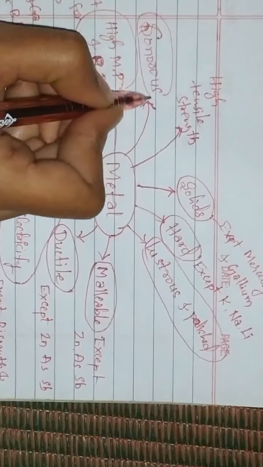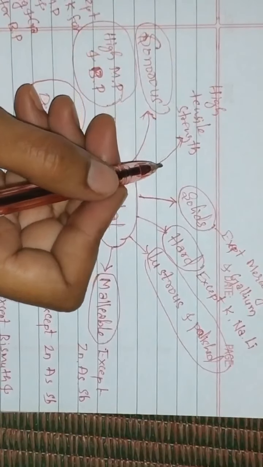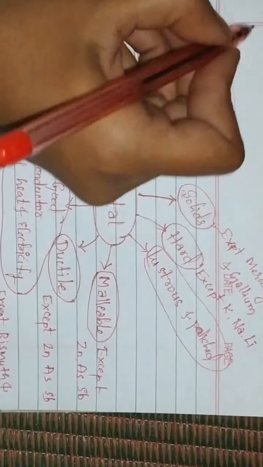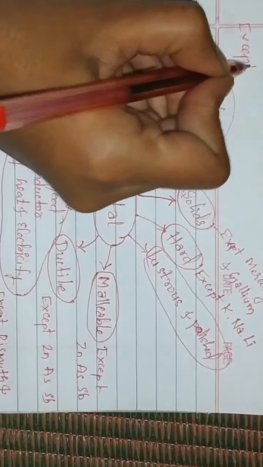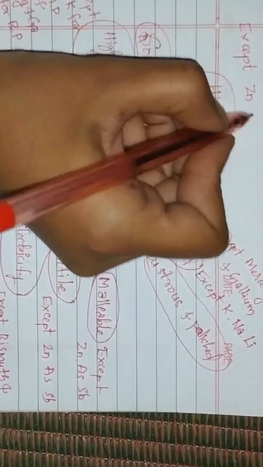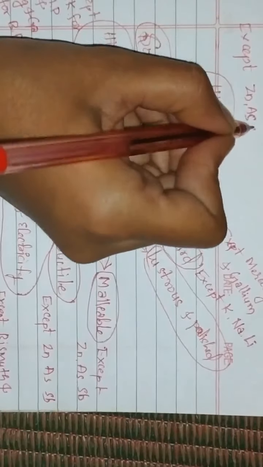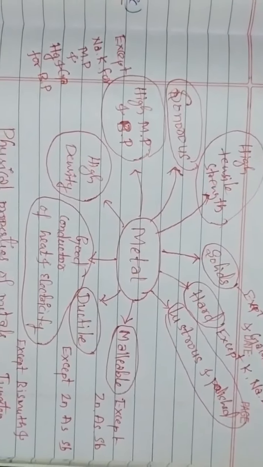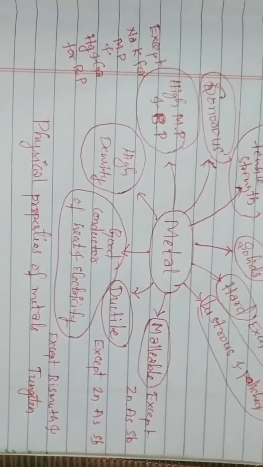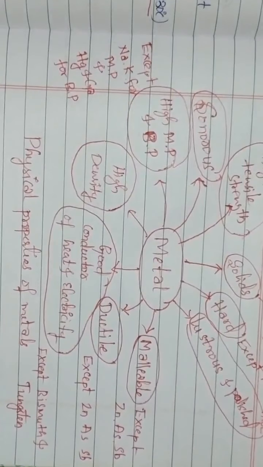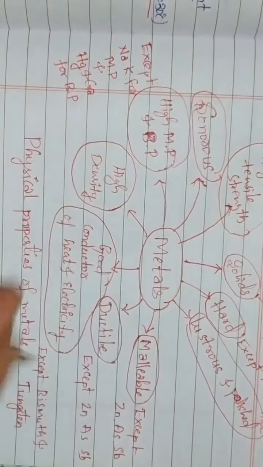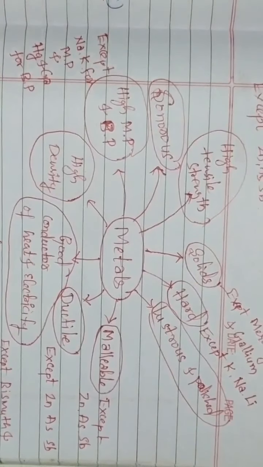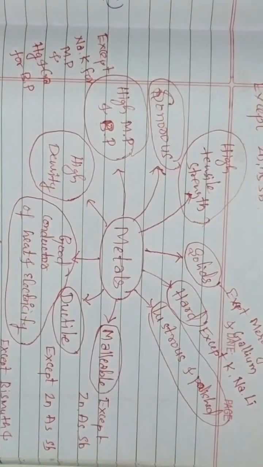Next, sonorous, and the last one, high tensile strength, with the exception of zinc, arsenic and antimony. Like this you can remember the physical properties of metals. Next class we will learn the physical properties of the non-metals.